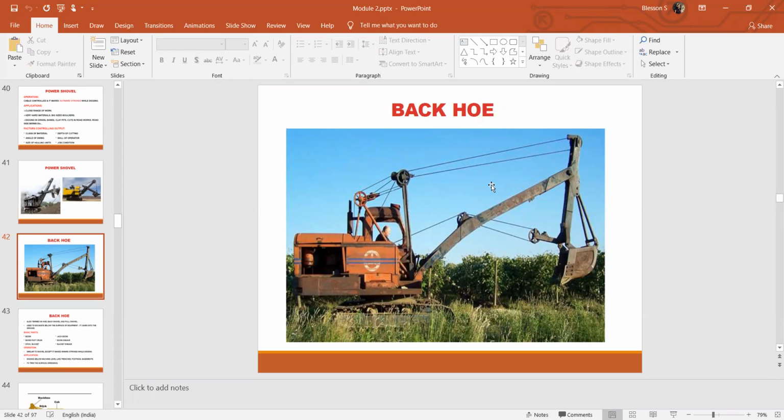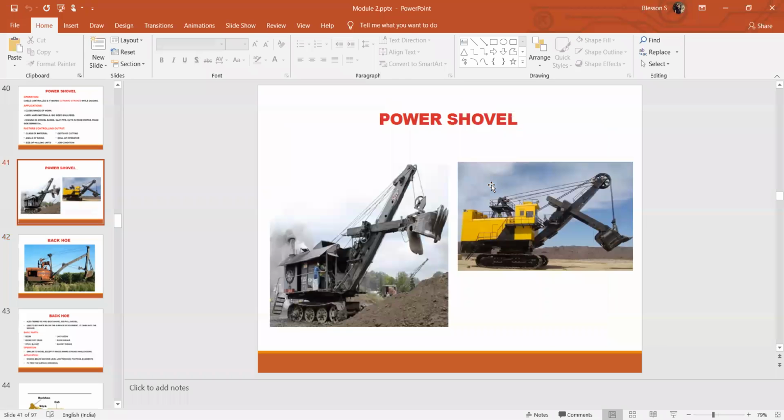Applications: these can be used for digging of trenches and hard materials, but they cannot be used for breaking rocks or other very hard materials. Crawler mounted backhoes and power shovels can be utilized in rough, stony areas, while tyred ones can be used on smooth surfaces.